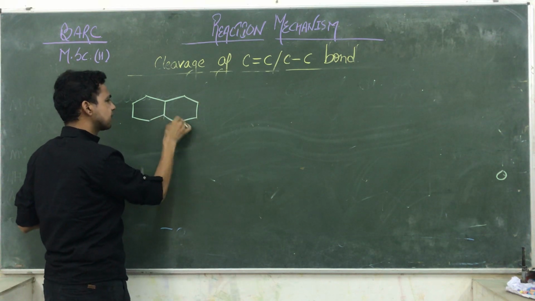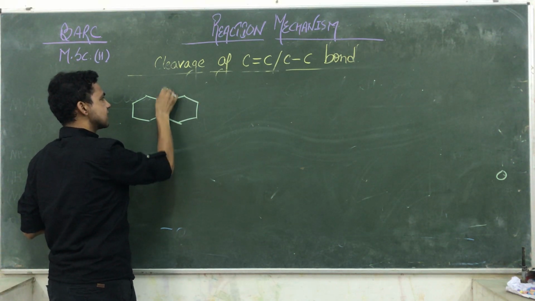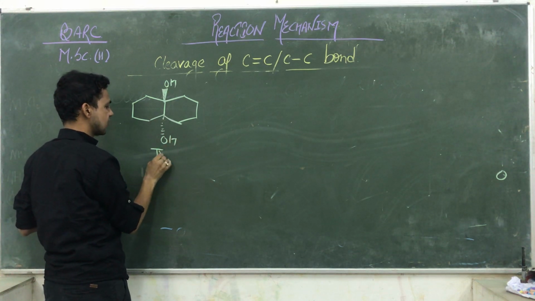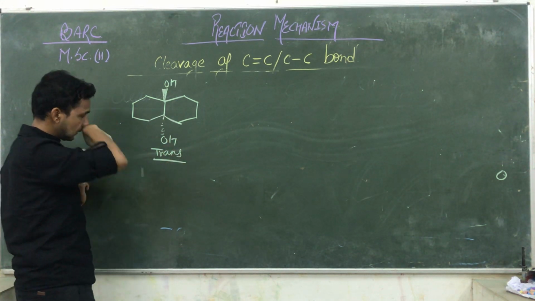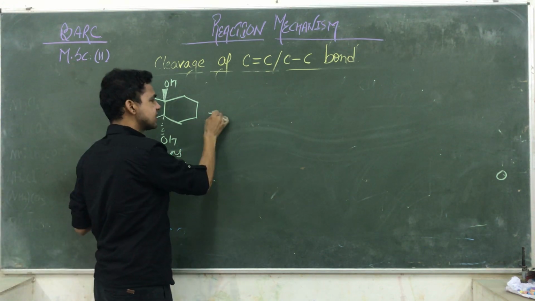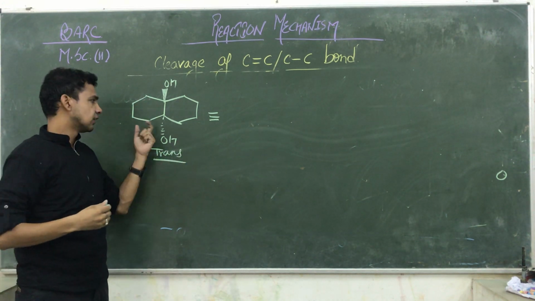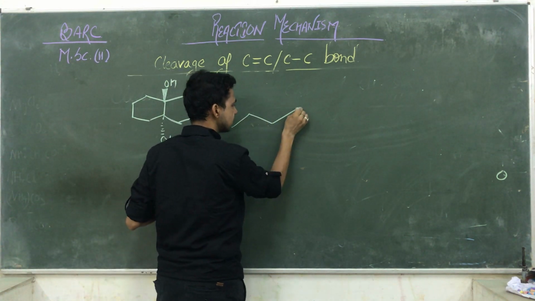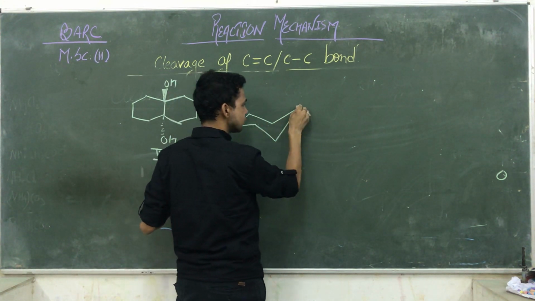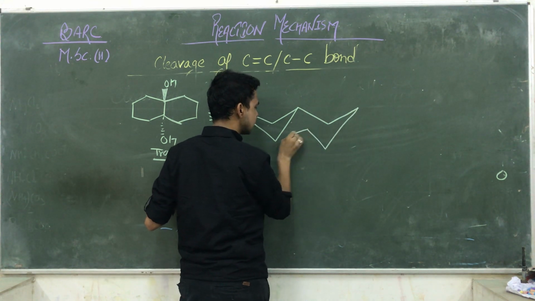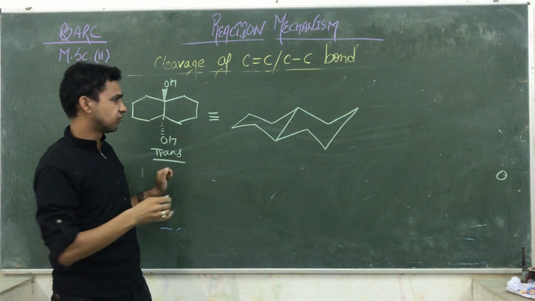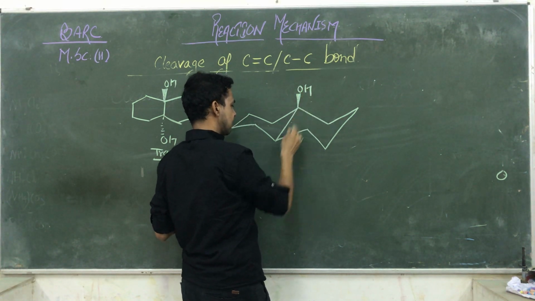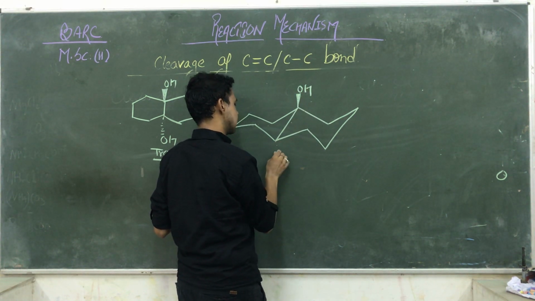This one is the bicyclic molecule. This one is OH and that one is OH. So that is a trans. Okay. So we are going to draw its conformations. Due to this conformation, we decide its properties. So the first conformation is to be like this. Chair conformations, you know very well about. The cyclohexane ring always exists in its chair conformation. One OH is upside and one OH is downside.